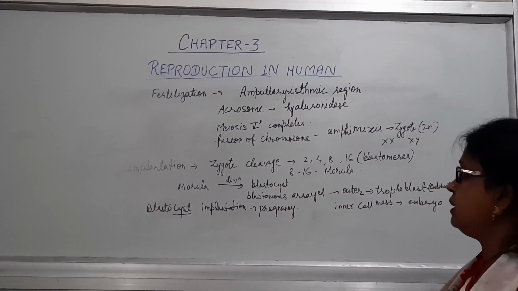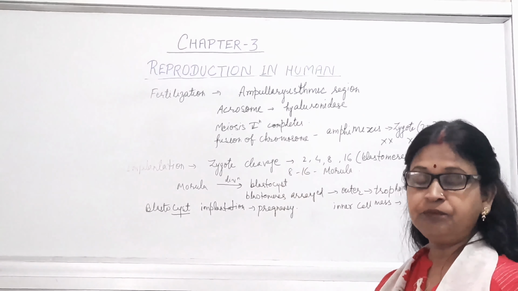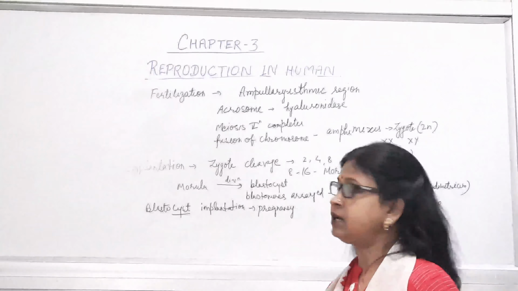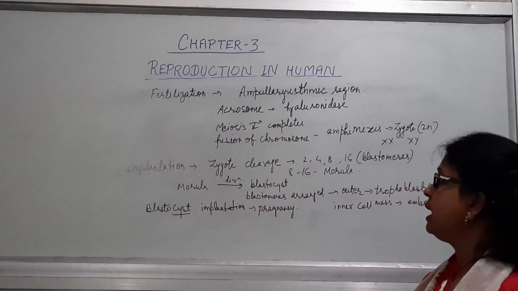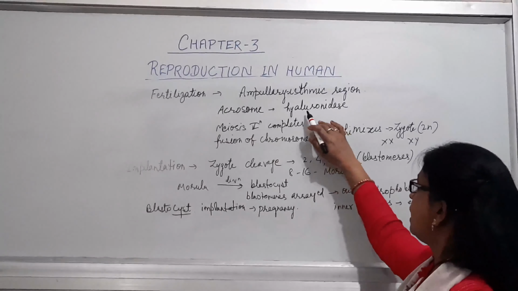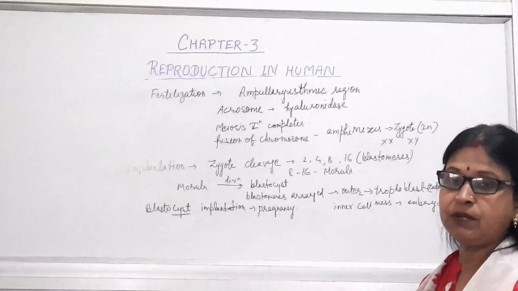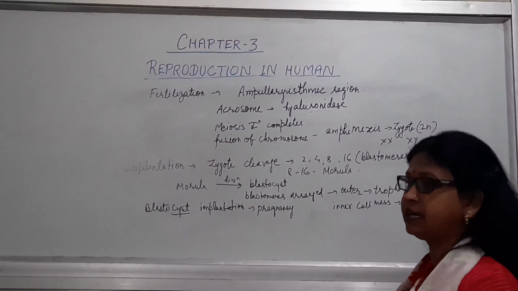For the fusion, we have discussed the structure of the sperm, which has at the anterior part the acrosome. The acrosome of the sperm has the enzyme known as hyaluronidase, which will help in dissolving the zona pellucida layer of the ovum, and it will get entry inside the ovum.